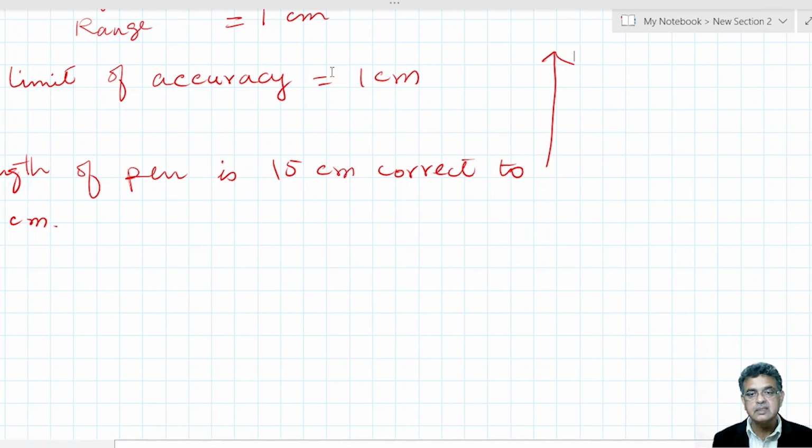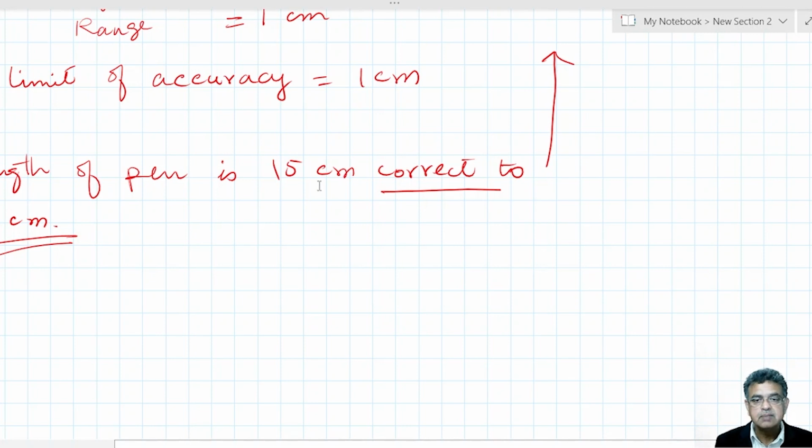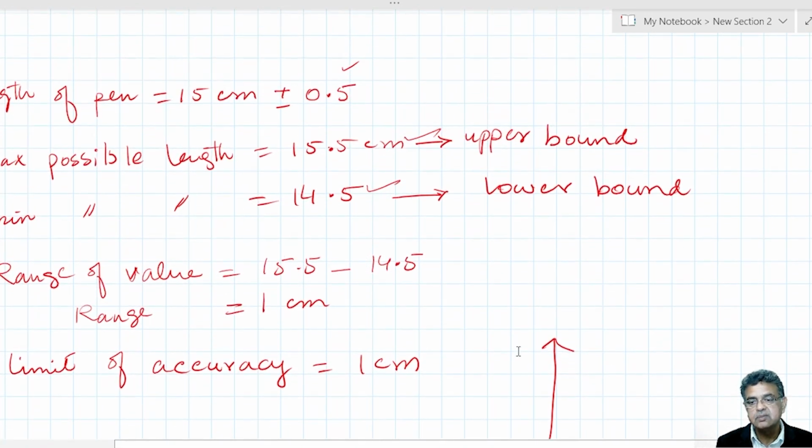Now, considering this limit of accuracy, we can say that the length of the pen is 15 centimeters, correct to 1 centimeter. As a term, we use these words: correct to 1 centimeter. When we say correct to 1 centimeter, that means the length is 15, but within what limit is it accurate? That is 1 centimeter. So a question will be given in this form, and you have to apply the concept in this order, in reverse.